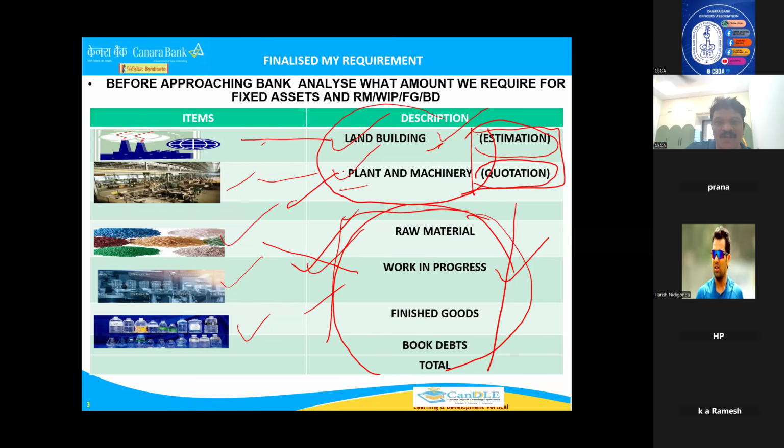So you should be very careful when you are handling this type of proposals. Okay, so how to handle, I just told you. Land and building, plant and machinery is over, and working capital also I told you. So this is the amount we require. We want to start a manufacturing unit, a bottle manufacturing unit, like the example I told you.